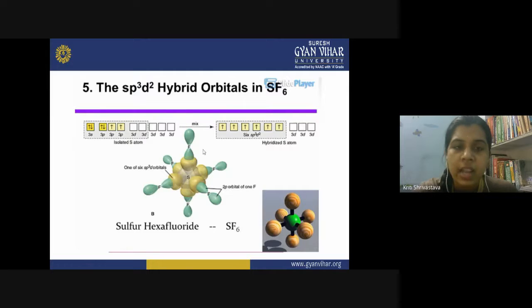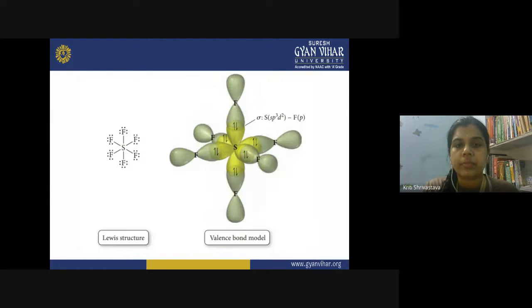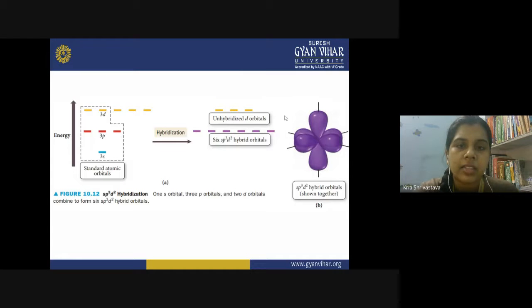Then when another d orbital is involved, it becomes sp3d2, and an example is the SF6 molecule. So four sp3d2 orbitals are in the same plane at the four corners of a plane, and two are perpendicular. So this is octahedral geometry, which is characteristic of sp3d2 hybrid orbitals. Then the formation of SF6 also includes sp3d2 hybridization, and this is the formation.